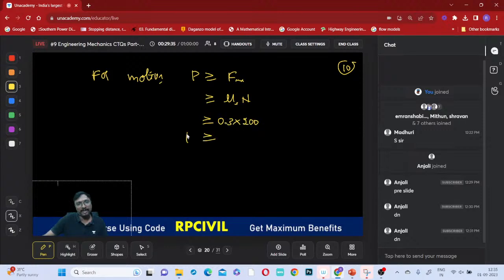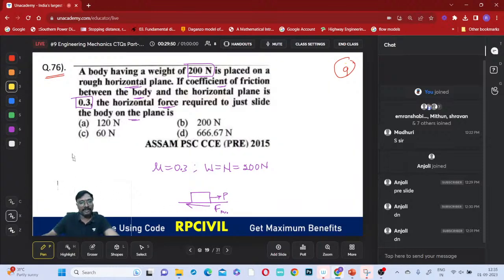What is the value? P should be 60 newtons. Yes or no? Is 60 newtons the answer or not? If you are applying 60 newtons or more than 60 newtons, then what will happen? Then it will be moving. So which one is the correct answer? Option C will be the correct answer, right? Like this. Shall we move to the next question?